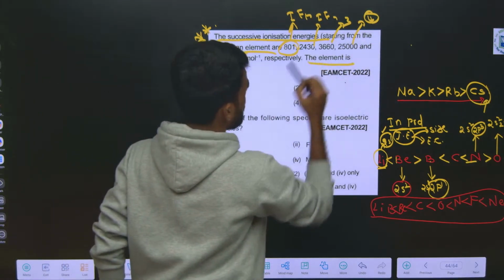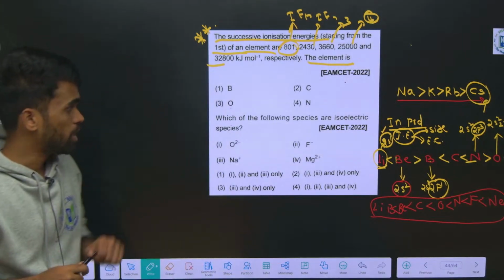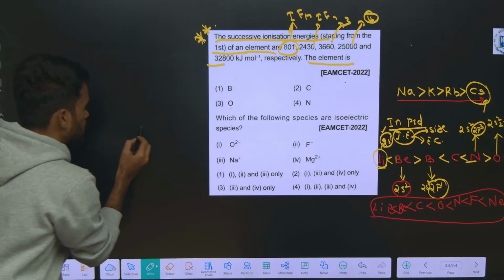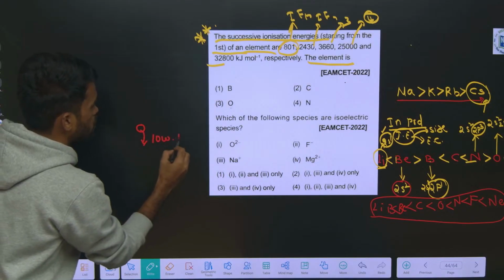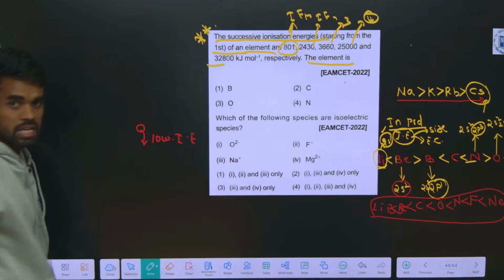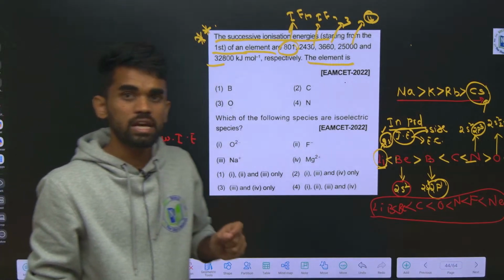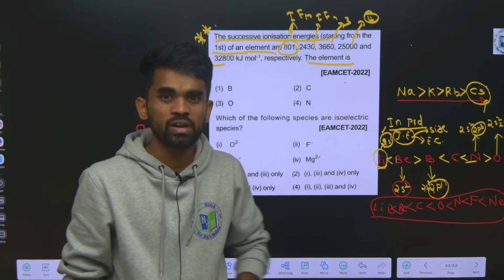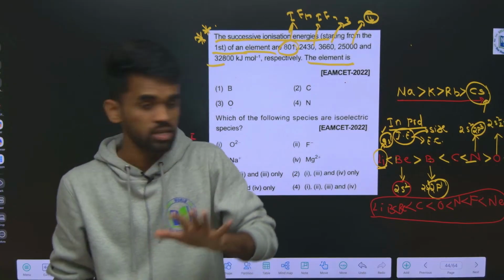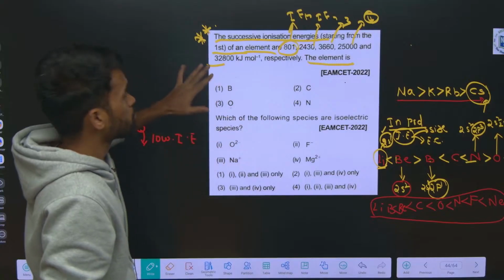They are asking which element it is. Remember what I told you, if we are able to remove an electron easily, it will have low ionization energy. If the removal of an electron is very difficult, it will require high ionization energy, or more energy is required. So look at the given values.